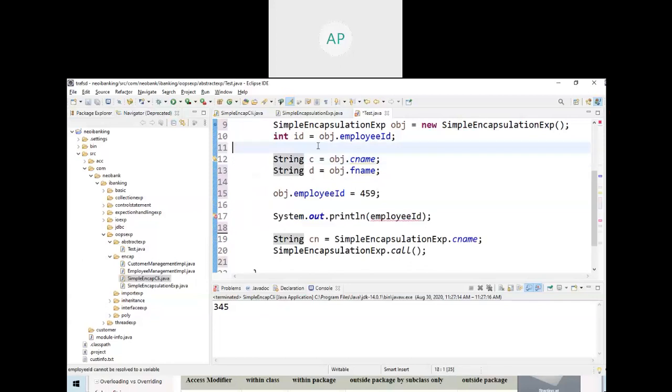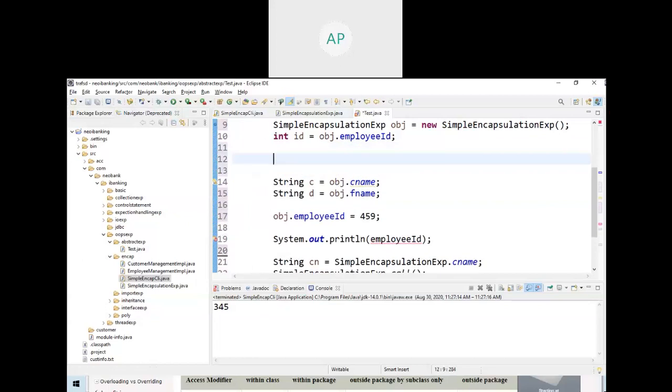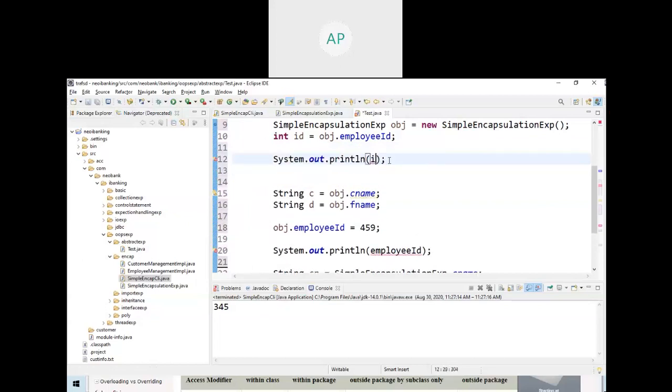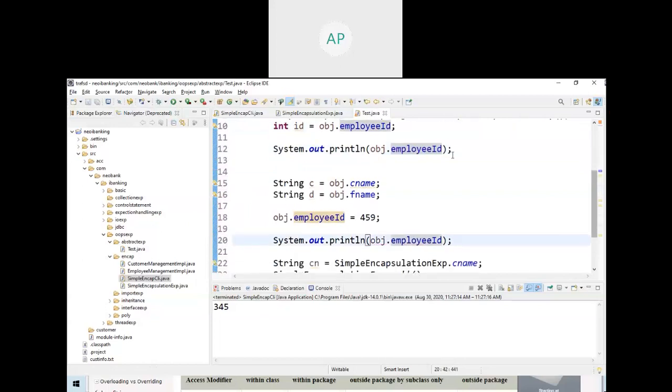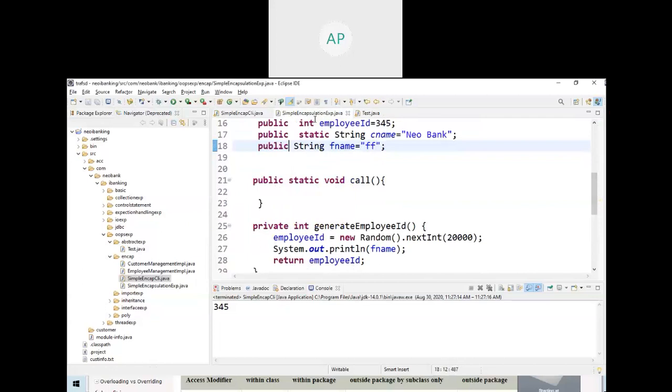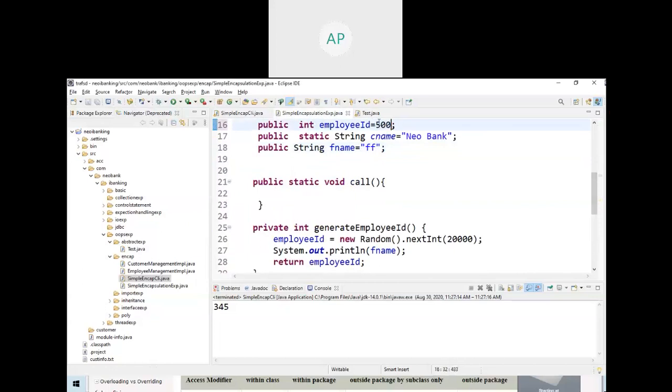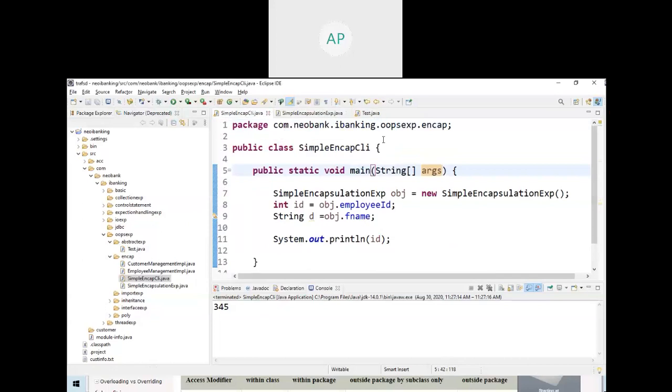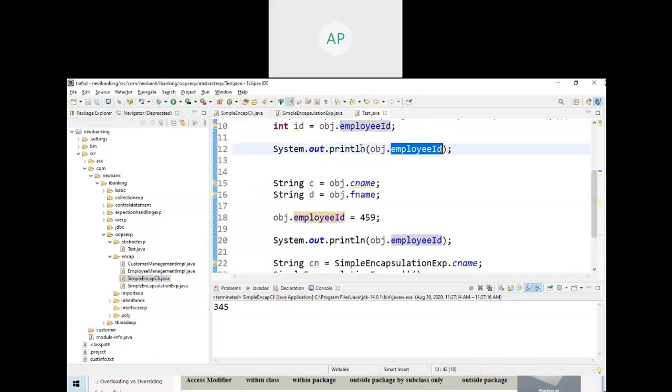Now, if I write System.out.println, using the sysout shortcut with Control Space, and print this employee ID, you are just trying to print the value.